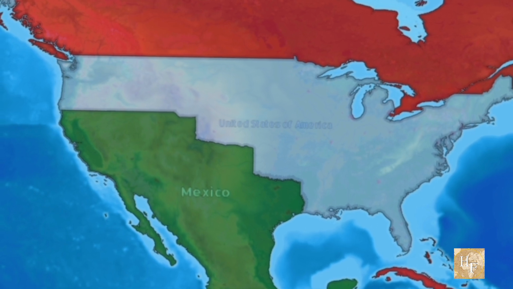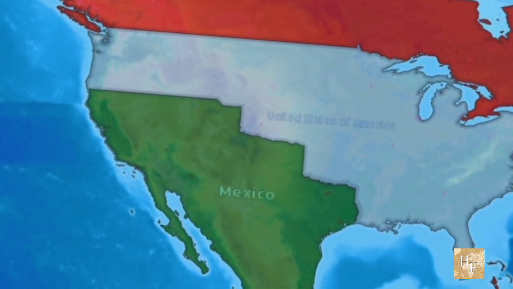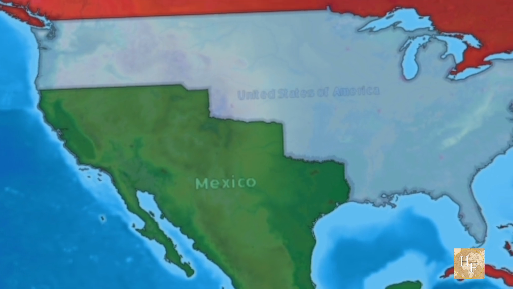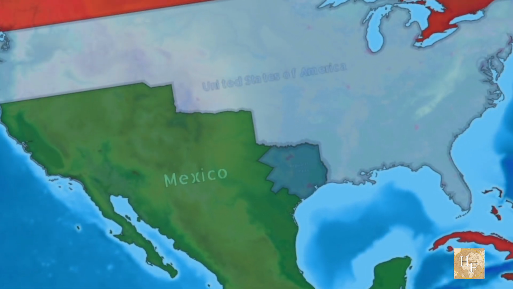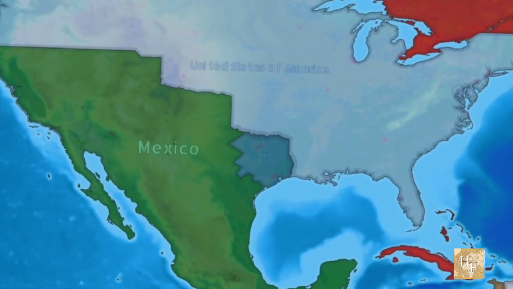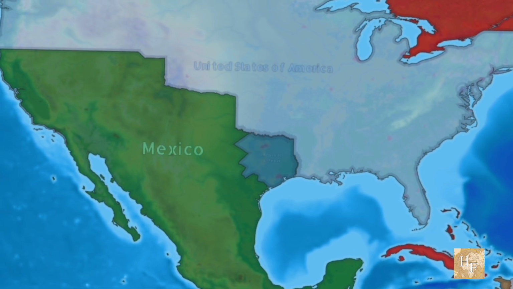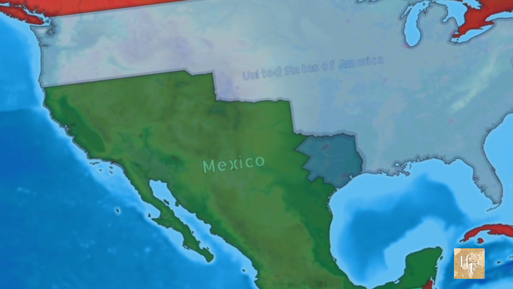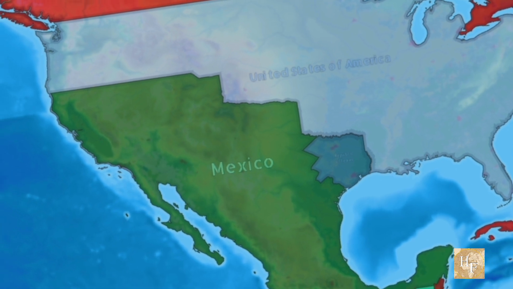The seeds of the Mexican-American War were planted years before the first shots were fired in 1836. Texas, a Mexican territory largely populated by American settlers, declared independence after a bloody revolution. Mexico refused to recognize Texas as an independent nation, but the United States saw an opportunity.